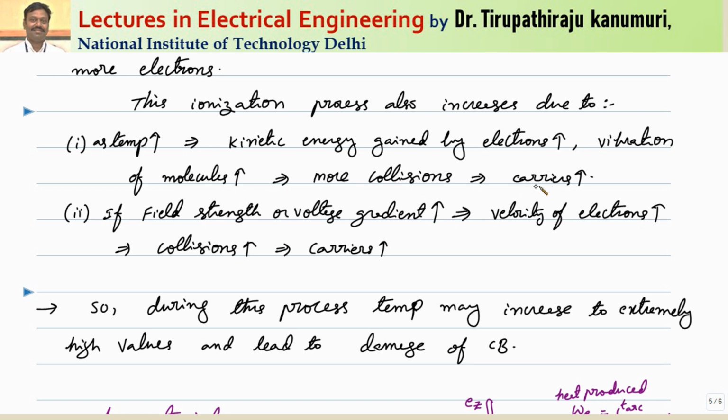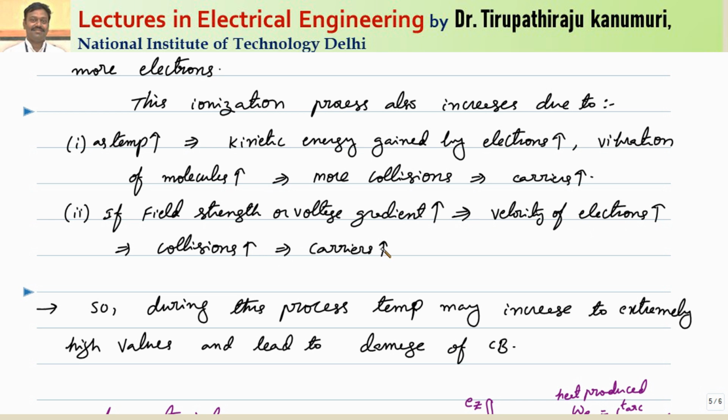As more collisions occur, more carriers will be generated. This is the first one. And the second one is, if the field strength or voltage gradient between the terminals is increased, that means in the case of high voltage, the velocity of the electron depends on the potential gradient. As the potential gradient or the electric field is increased, the velocity of the electron increases, so the collisions increase. In that case also, more carriers are generated.